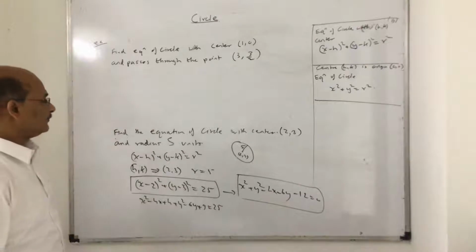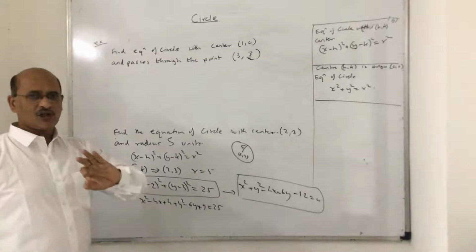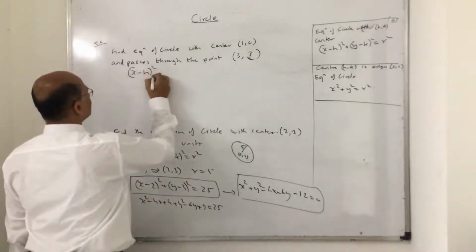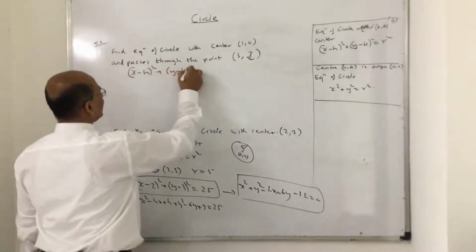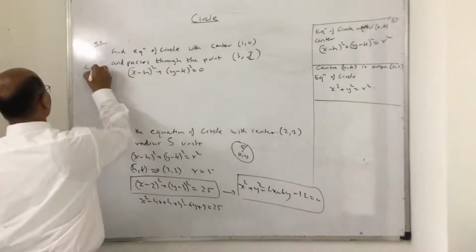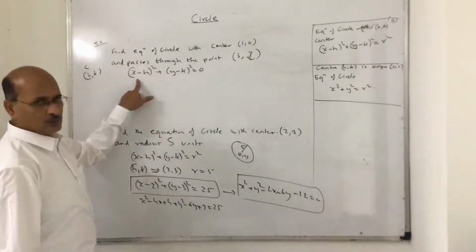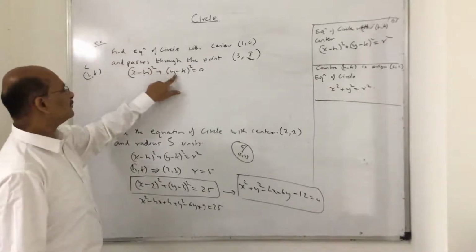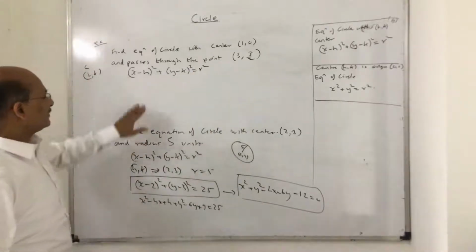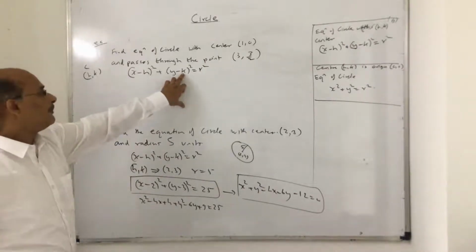Let us see this case. Find the equation of the circle with center. See, whenever the center is (h, k), don't think anything else. The equation of the circle has to be (x minus h) whole square plus (y minus k) whole square is equal to r square, where the center is (h, k). Now, center is already given to you, right? So (x minus 1) whole square plus (y minus k) whole square, not 0, I'm sorry, it is r square. Something is missing. I have the center's h coordinate 1, I have the k coordinate 0, but I don't have r.